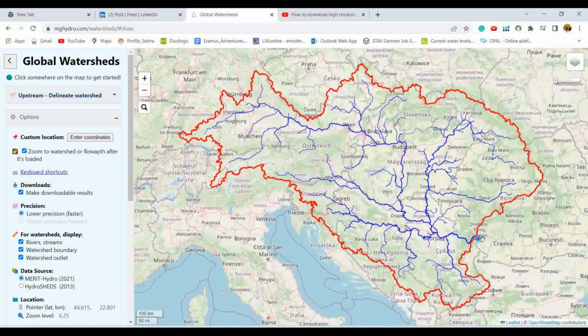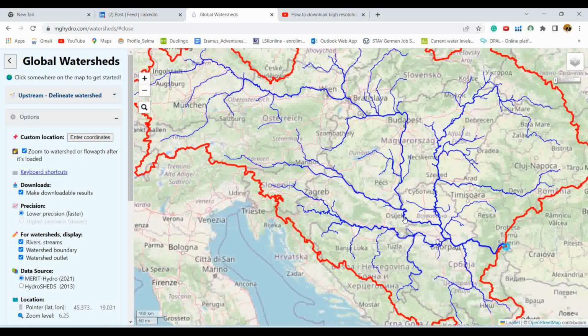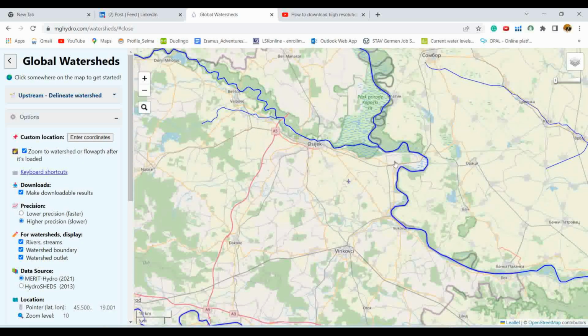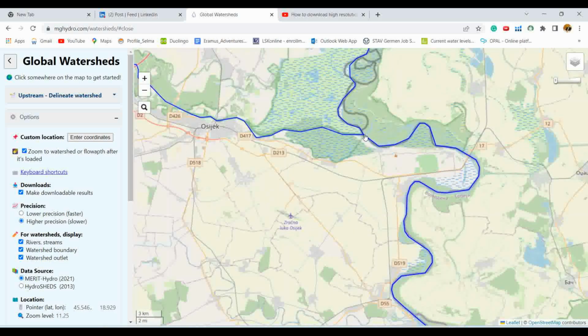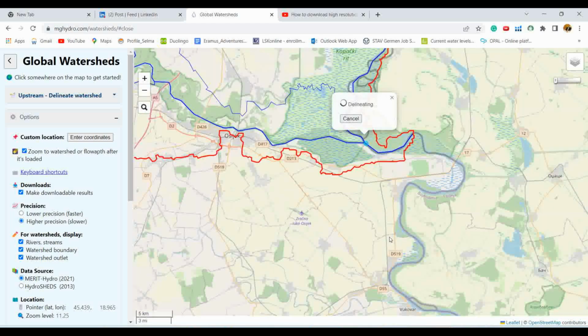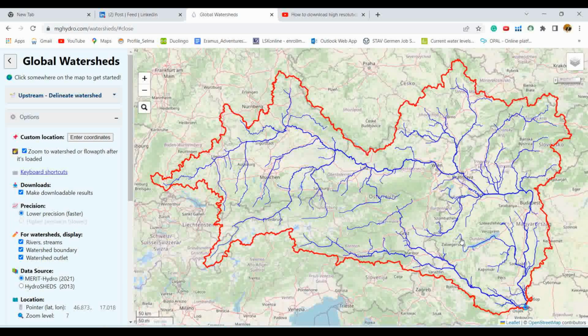So here you can see it gives me the upstream watershed that is contributing to this point. Let's suppose we are interested in a sub-catchment from this parent watershed. What we need to do is just click there and delineate. So here you can see it is the sub-catchment of the parent watershed that we initially saw.